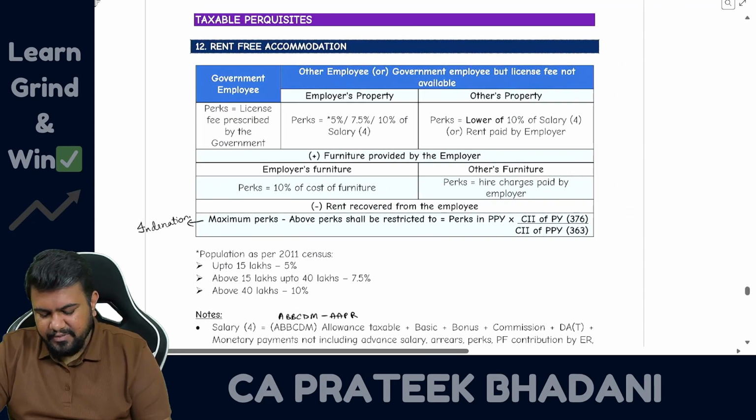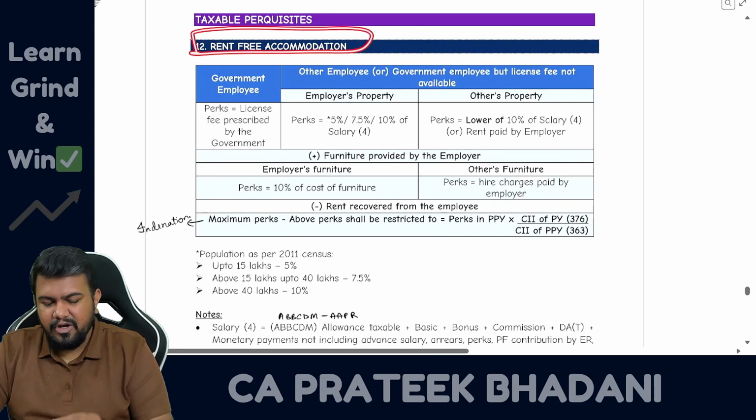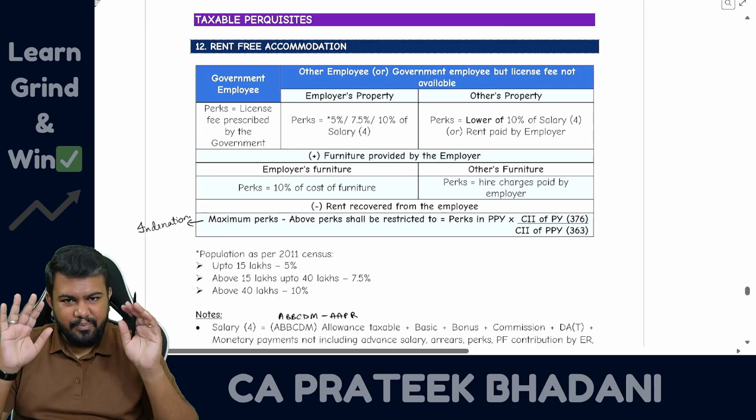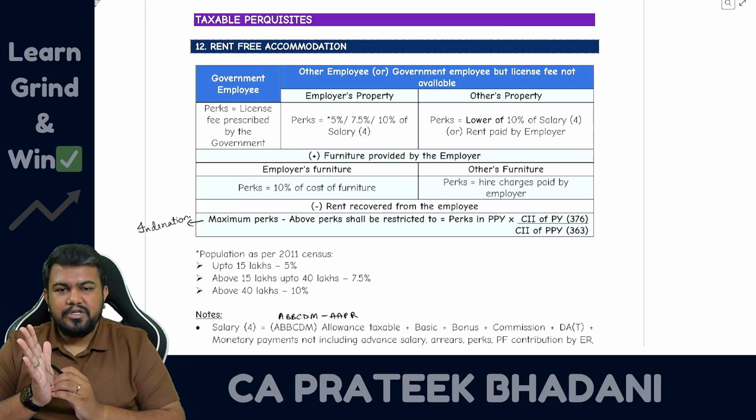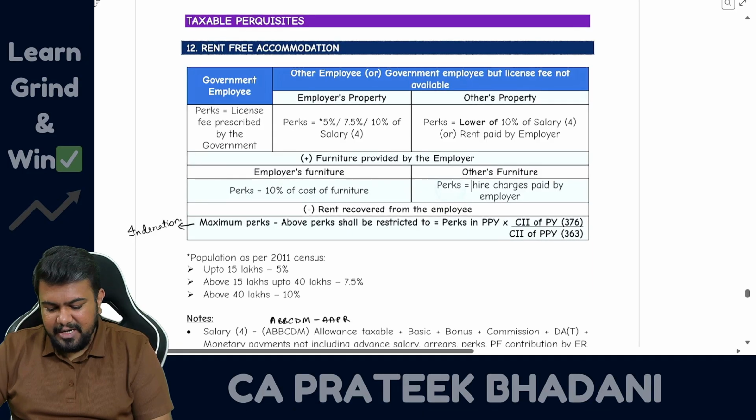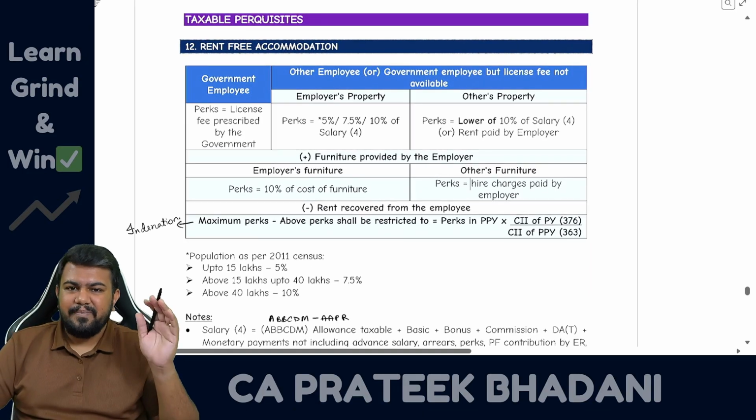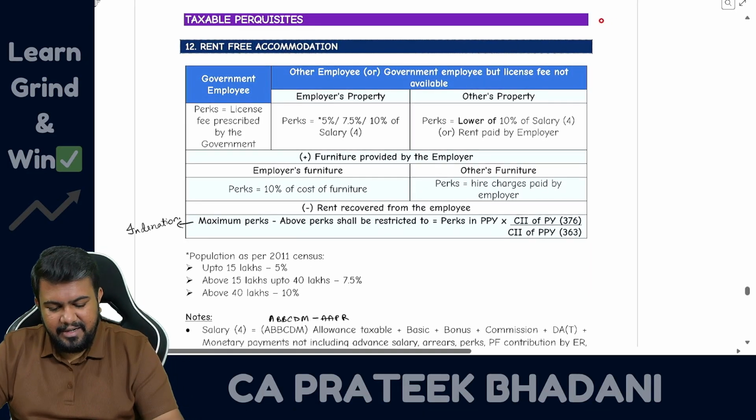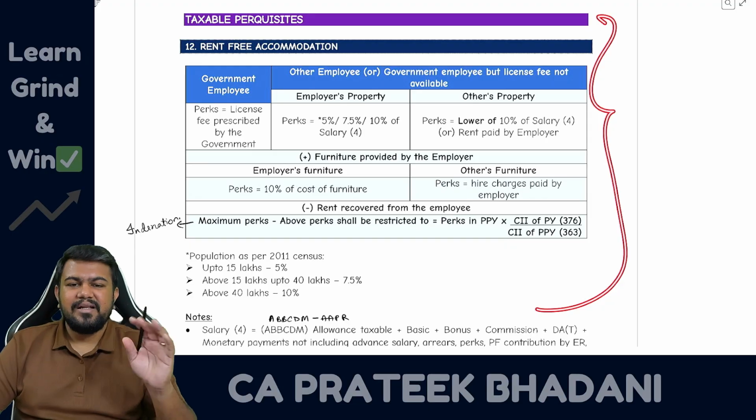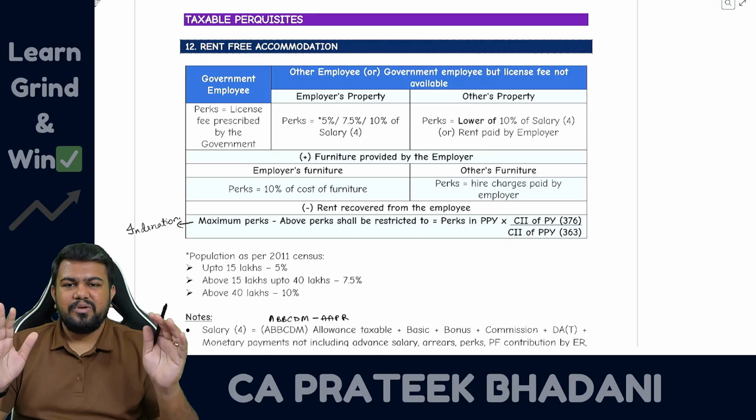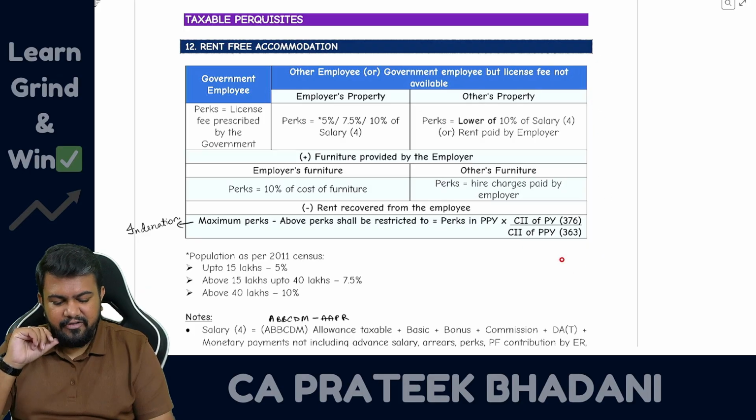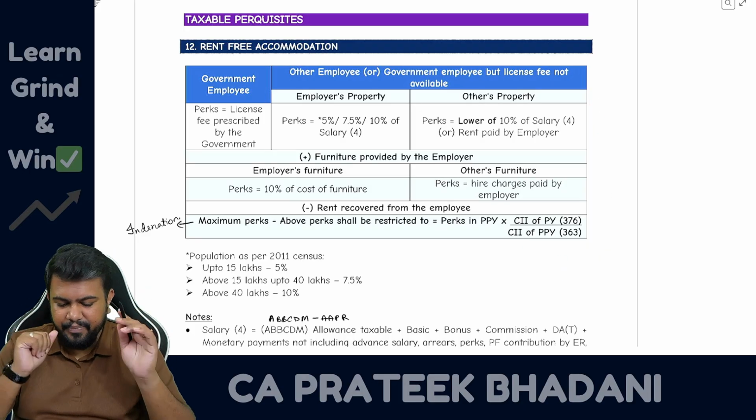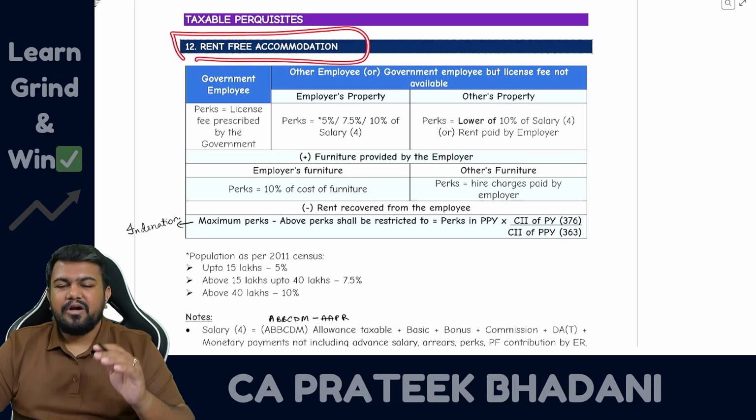Other taxable perquisites, let us start with rent-free accommodation. Rent-free accommodation is important, very important from the examination point of view. So let us discuss this. In your institute study material, this will be at least 8 to 10 pages, this one discussion. But I have tried to sum it up all in just one single chart so that it is very easy for you to memorize. So I have done my hard work. Now you have to do your hard work of by hearting all this. Okay, wow. So rent-free accommodation. Rent-free accommodation means what?